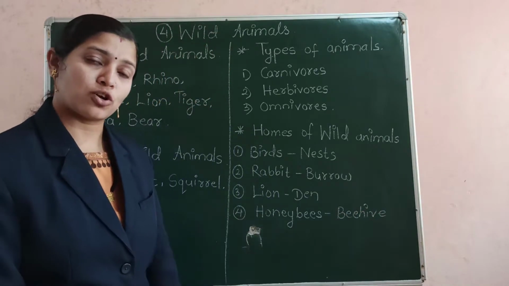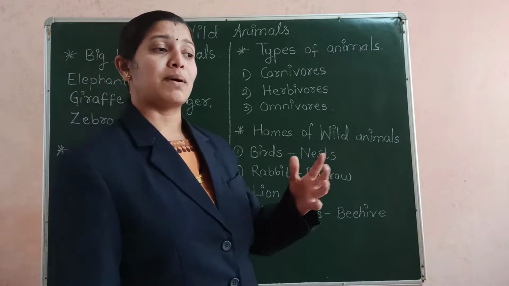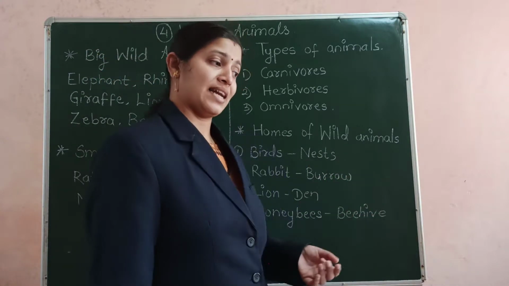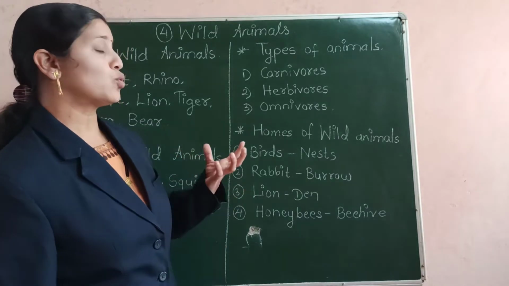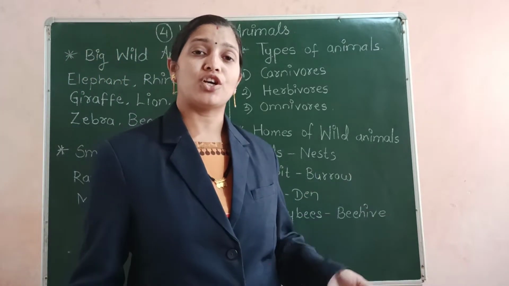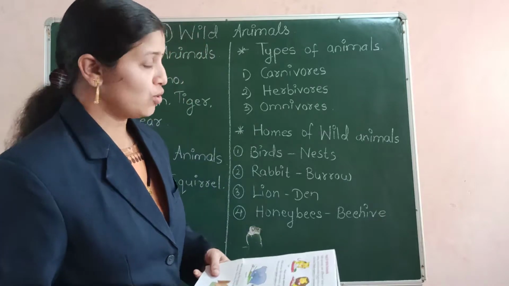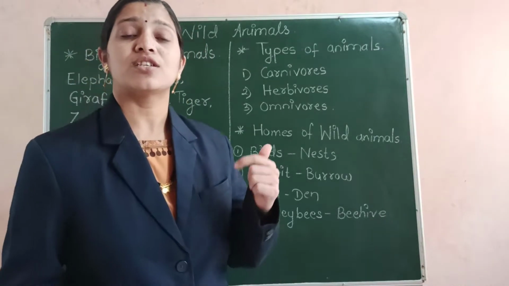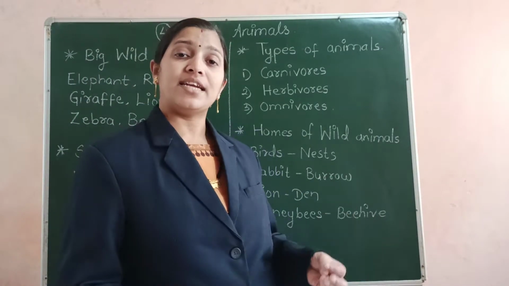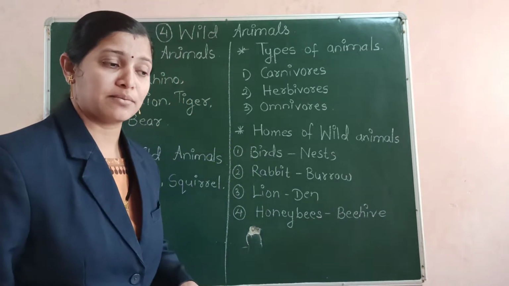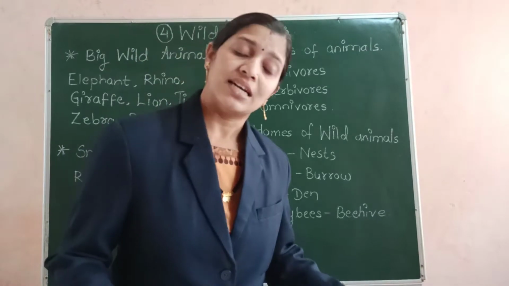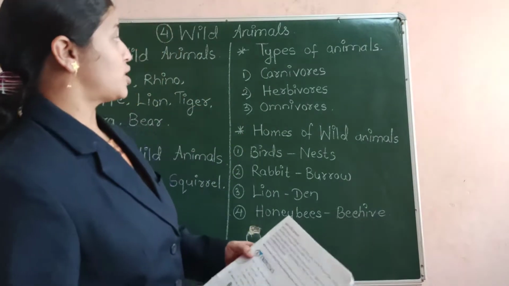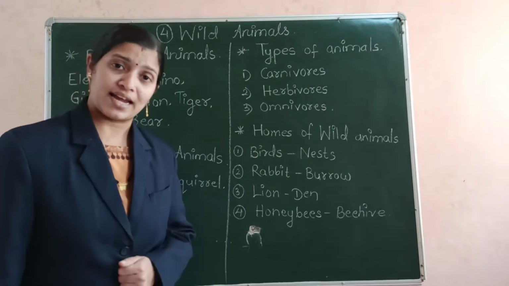And in this way, they help to keep the forest, the jungle clean. So this was about the food of the animals.